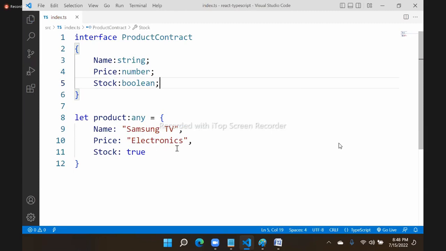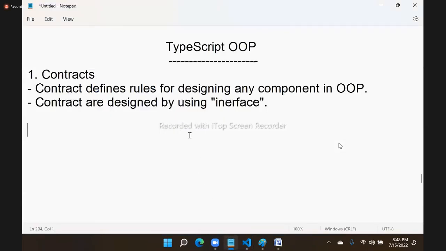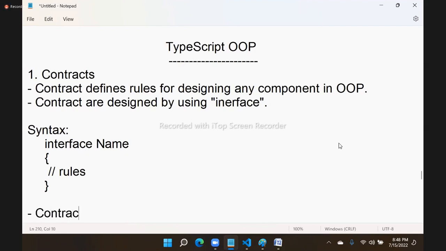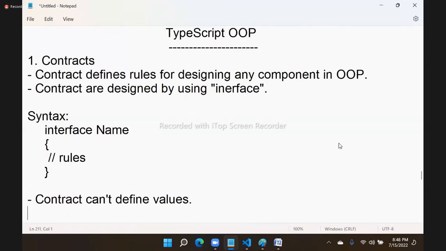Just rules. Remember, a contract can contain only rules. That means here we can define syntactically: interface and interface name, and here you can define only rules. That means you can configure only rules. That means, remember, a contract cannot define implementation. That means a contract cannot define values. So a contract can contain only structure.